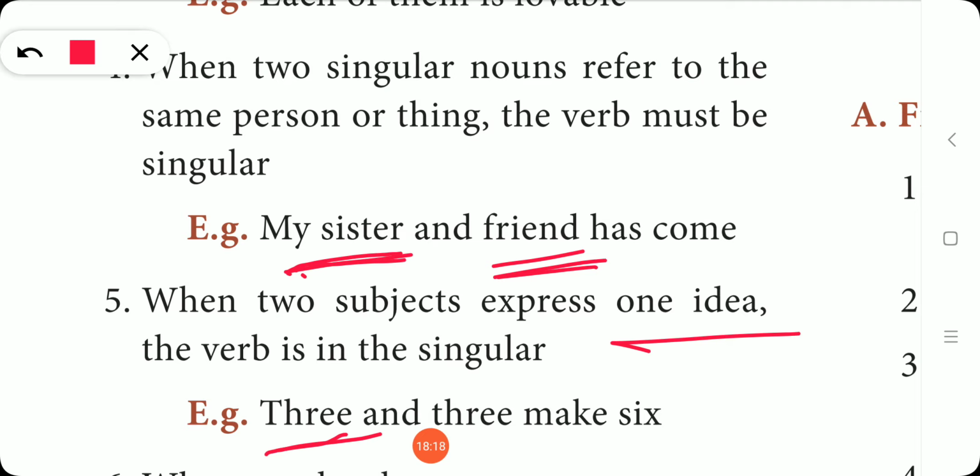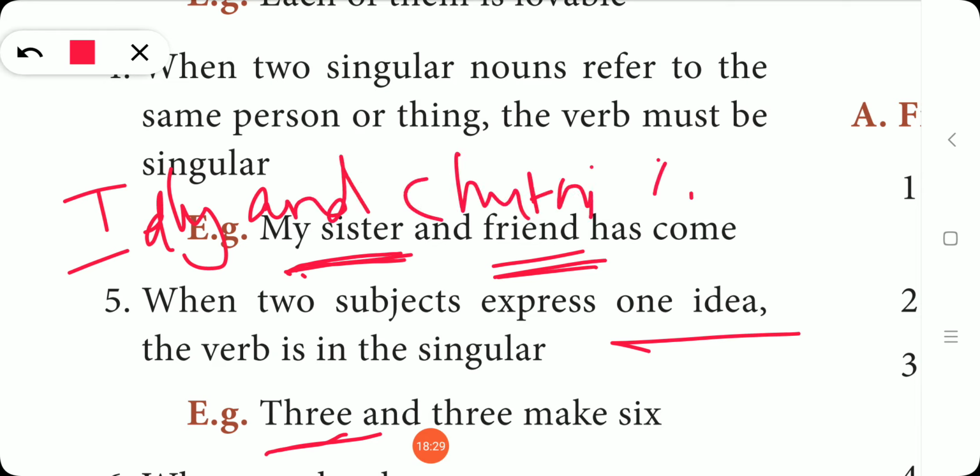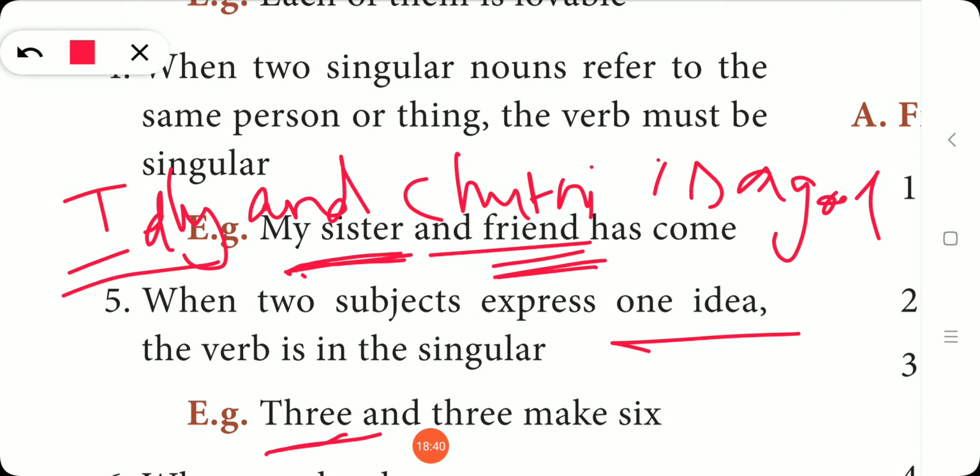Okay. So idli and chutney is a good combination. Idli and chutney is a good combination. Okay, so this can be an example for both the fourth and fifth points. So idli is one thing, chutney is one thing. So both are joined by the conjunction. So idli and chutney is a good combination. So both are singular. So the verb also should be singular.